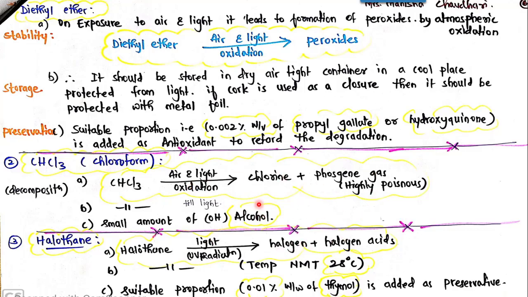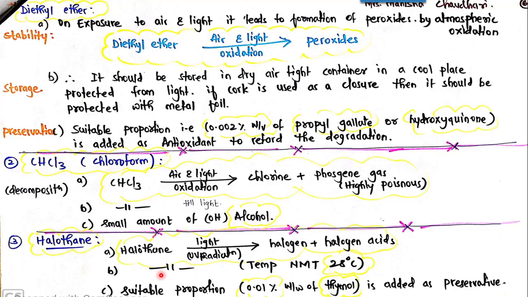degradation. Now coming towards the third general anesthetic, that is halothane. Halothane, when it undergoes degradation in presence of light, upon exposure to UV radiation, will form the same as chloroform. It was forming halogen, that is chlorine, and phosgene gas. So here halothane is forming halogen and halogen acids.